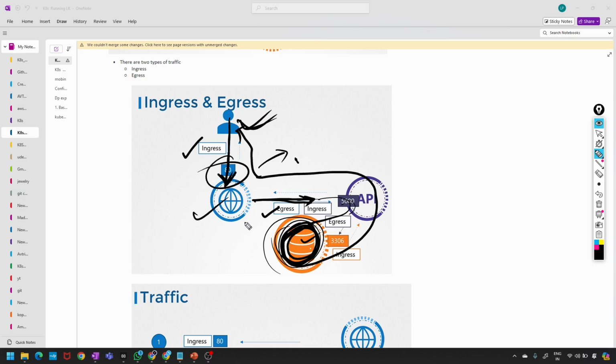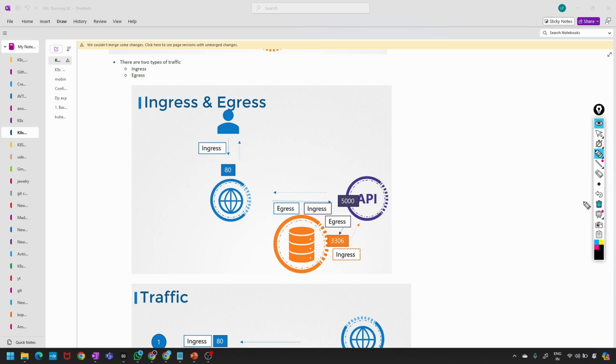And an ingress rule to allow traffic from the web server on port 5000 on the API server. So we accept the traffic on port 5000 on the API server, and add an ingress rule to allow this.